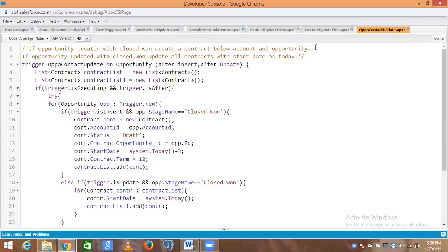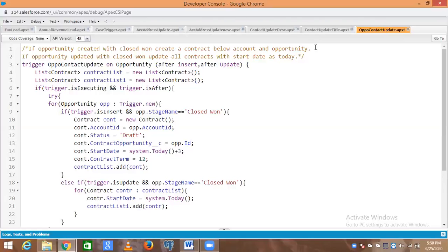What I'm worried about is, I'll explain what I understood. If the opportunity is created new and then updated, we have a related list on the account and opportunity, and the contract will be generated.